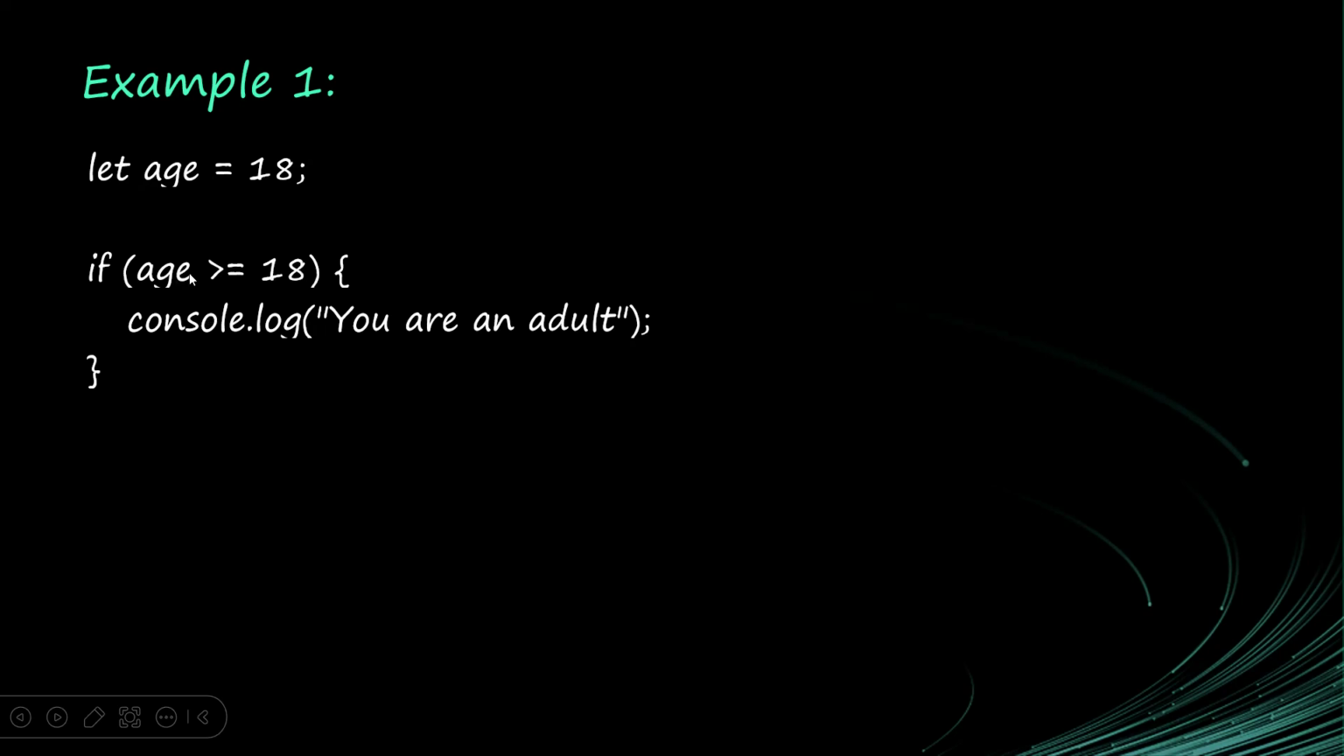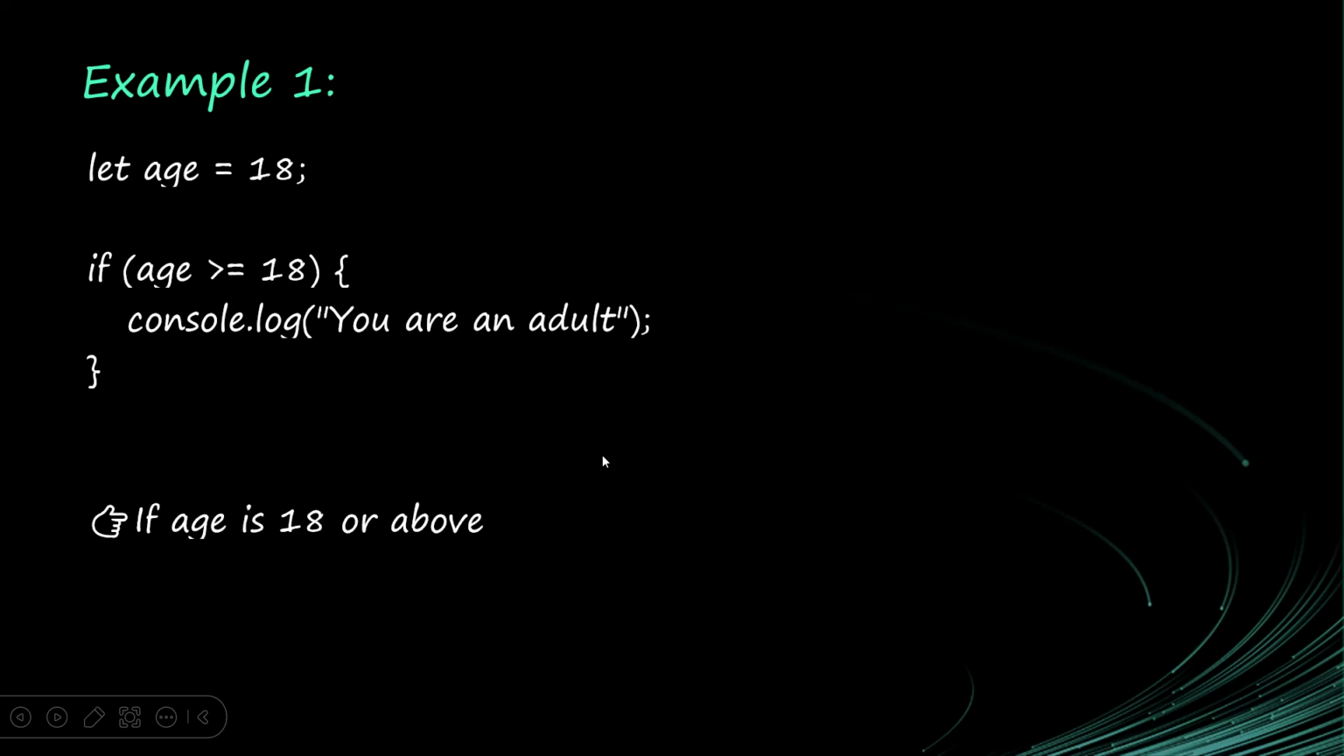So if age, in this case age is 18, so age is greater than or equal to 18, this Boolean expression will evaluate to true. So that means this line of code will run. But if age was to be something like 16, 16 is not greater than or equal to 18, it will not evaluate to true, and this line of code will not run.